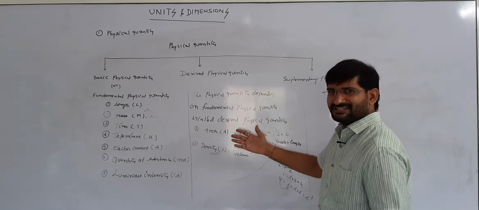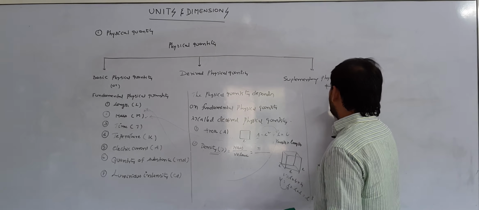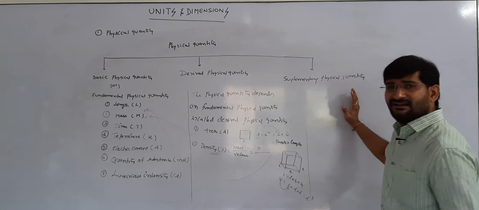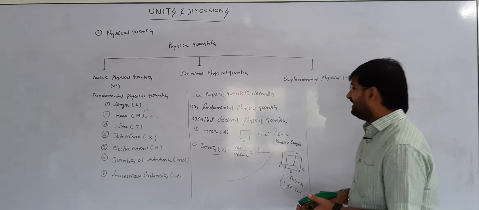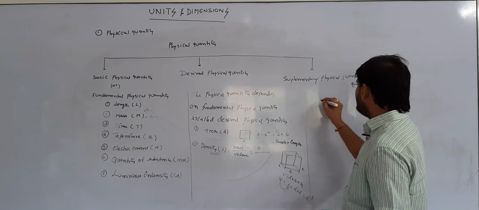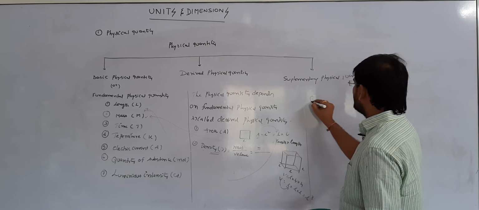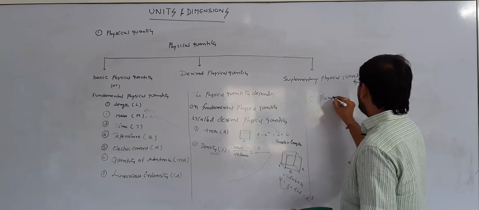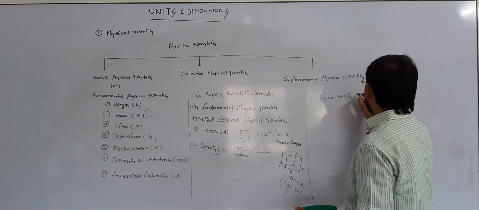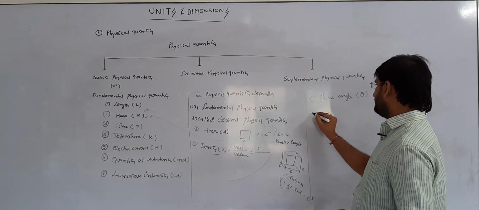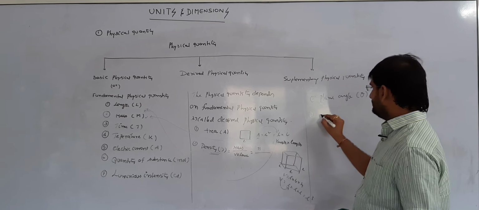We separate these from derived physical quantities; these are the supplementary physical quantities. The first supplementary physical quantity is plane angle. It is represented with theta. Yeah, we will discuss the second one next.